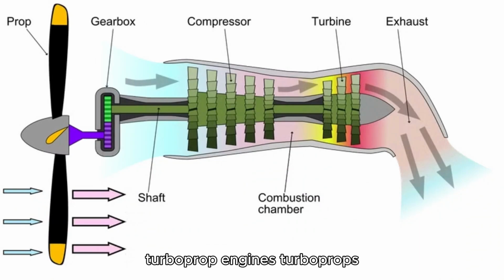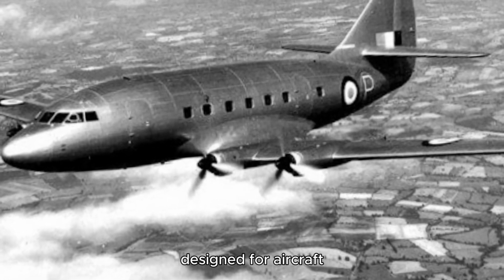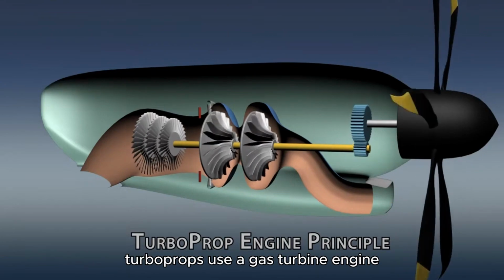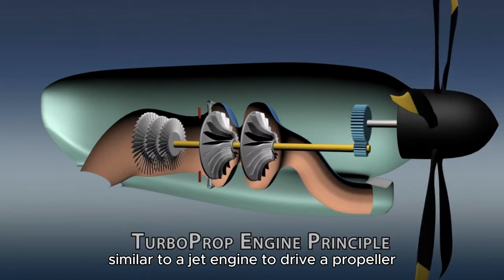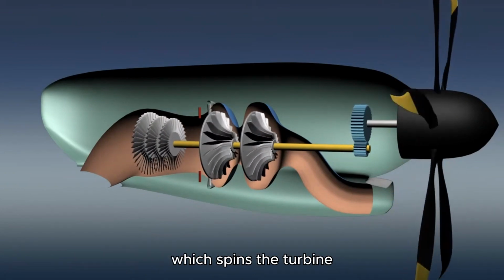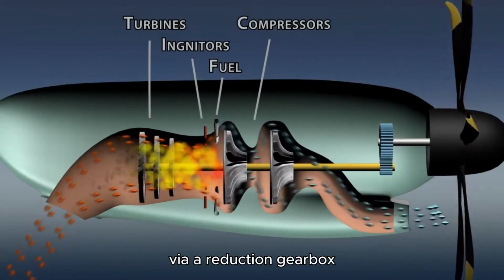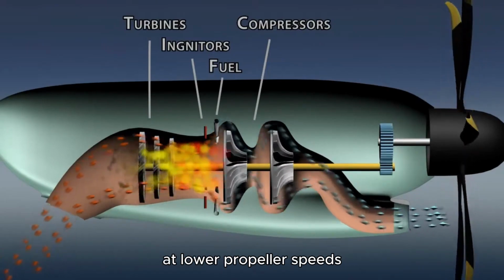Turboprop engines. Turboprops emerged in the 1940s and 1950s as a hybrid between piston and jet engines, designed for aircraft needing fuel efficiency over short to medium distances. Turboprops use a gas turbine engine, similar to a jet engine, to drive a propeller. The engine burns fuel to generate high-pressure gas, which spins the turbine. The turbine is connected to a propeller via a reduction gearbox. This allows the engine to deliver high torque at lower propeller speeds.